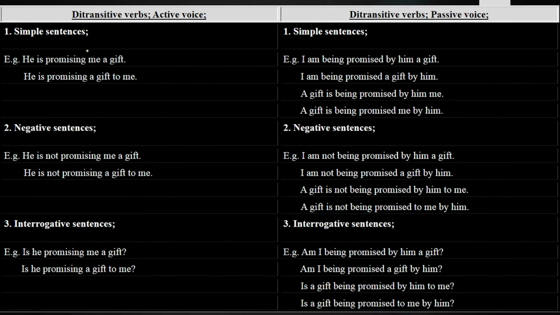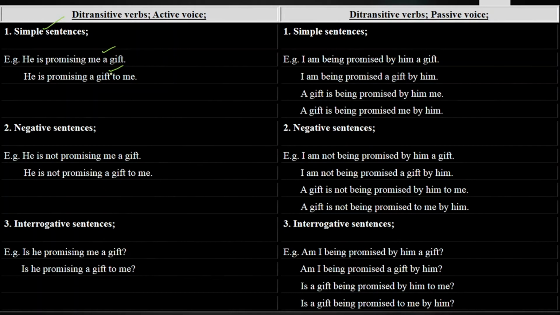So we will have simple sentences of the ditransitive verb promise from active voice into passive voice. First we will discuss simple sentences. What are simple sentences? Those which make a simple statement. Like I say, he is promising me a gift, he is promising a gift to me. Now these are sentences of present continuous tense.